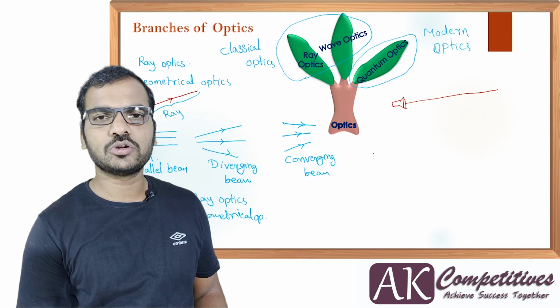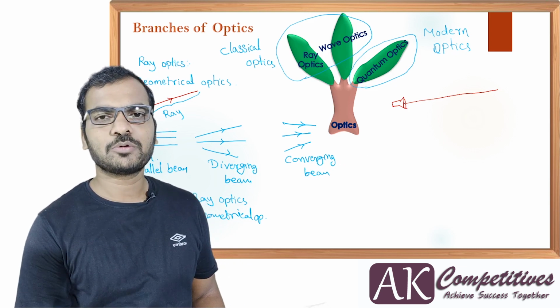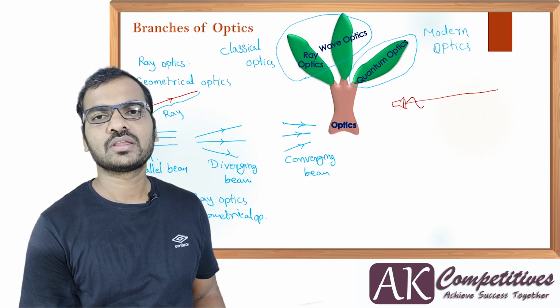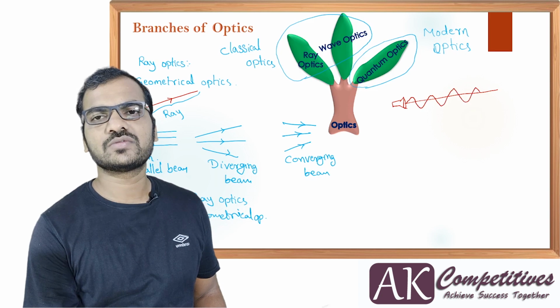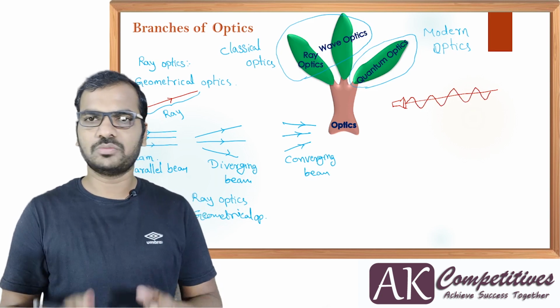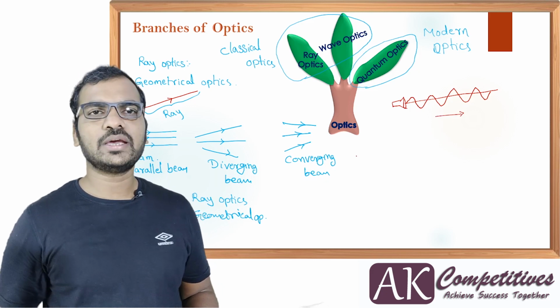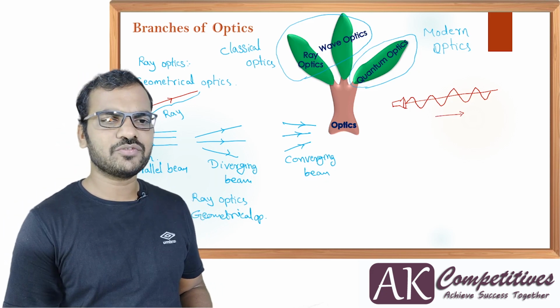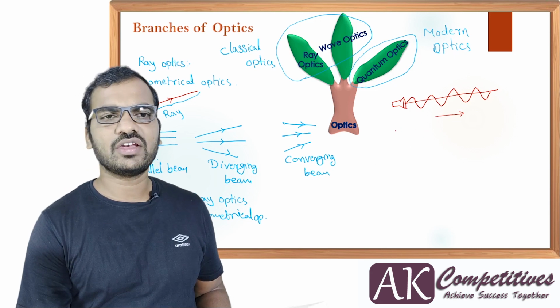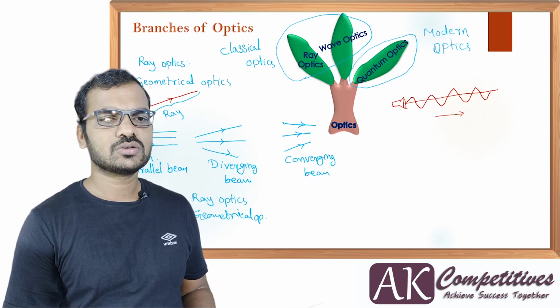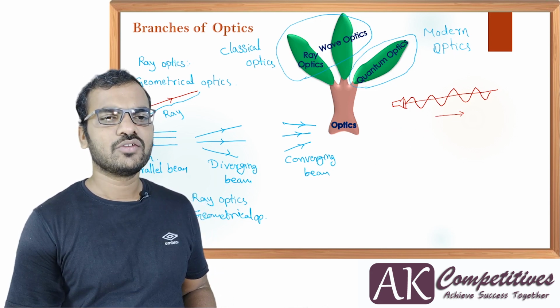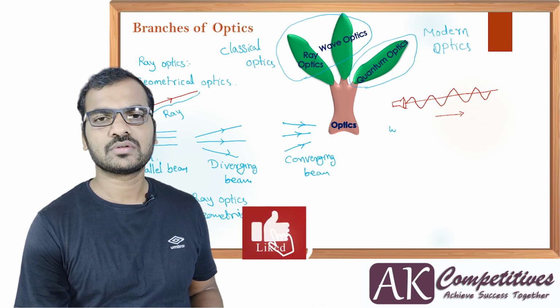Then if a wave is going to move, how may it propagate? It may propagate like this. Wave is a kind of disturbance which carries momentum and energy. Already you might be knowing the definition. So wave can travel like this. Then based on the wave concept, if you discuss, that is called wave optics. Are you able to understand? So hence we are going to call this wave optics.